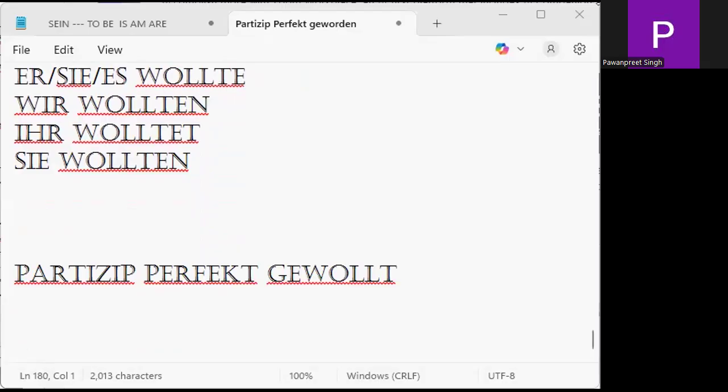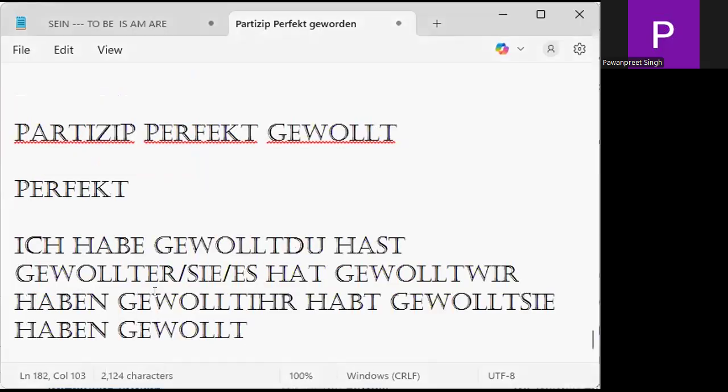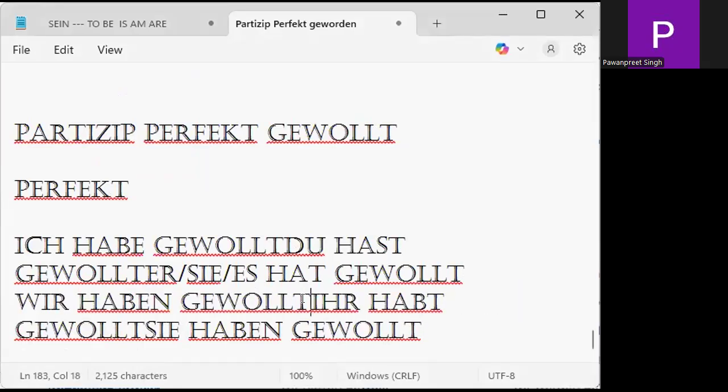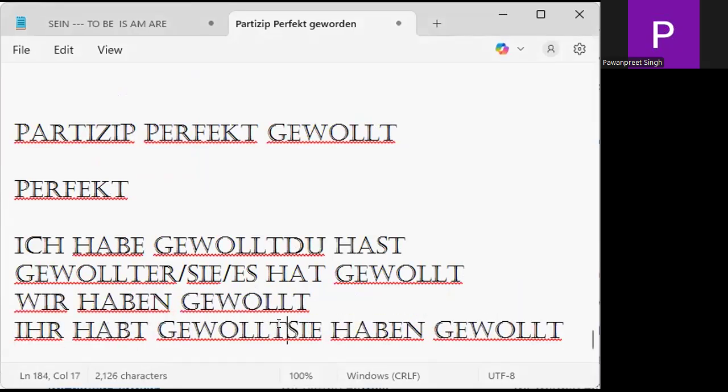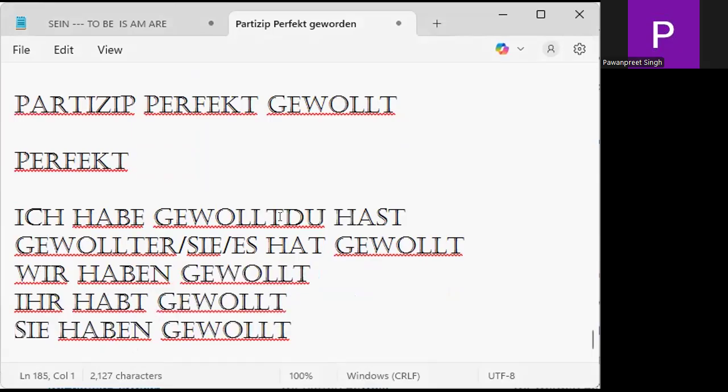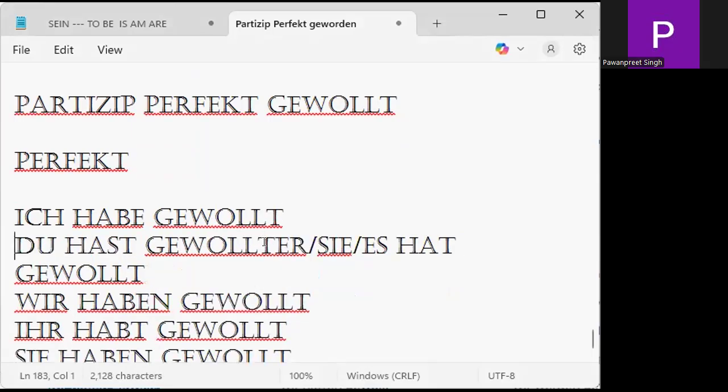So if I say, for example, ich habe gewollt, we say I wanted. Ich habe gewollt. Du hast gewollt. Er, sie, es hat gewollt. Wir haben gewollt. Ihr habt gewollt. And sie haben gewollt. Is it clear to you, my friends? Tell me yes or no.